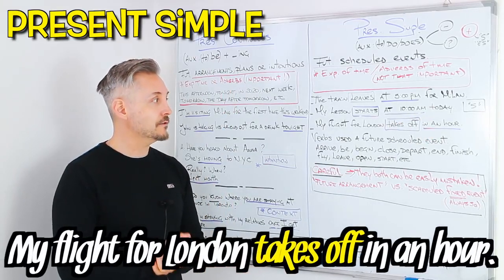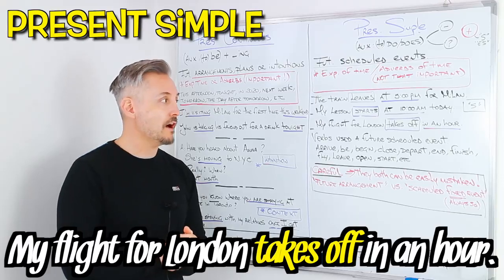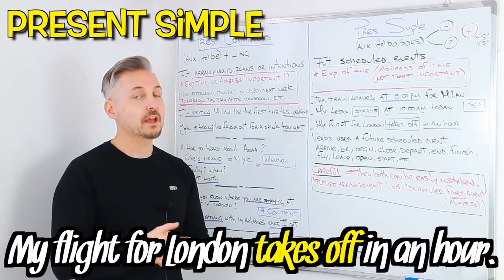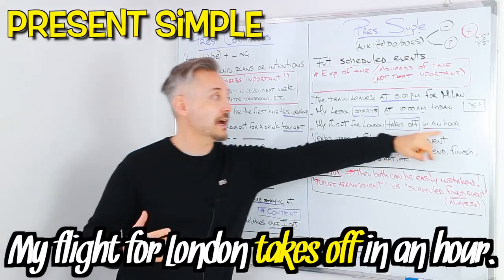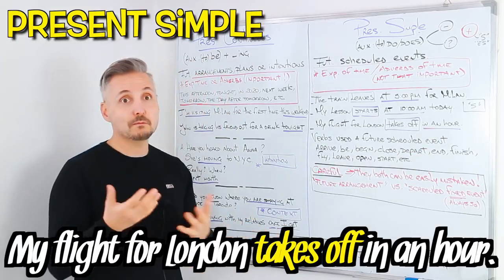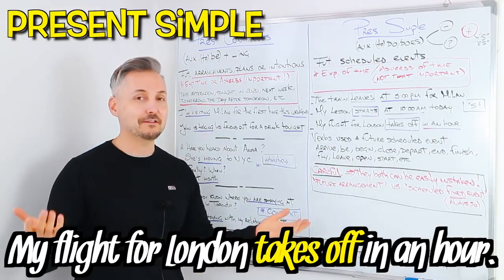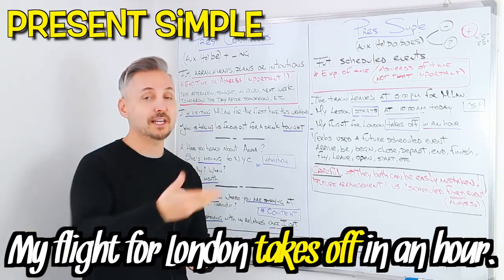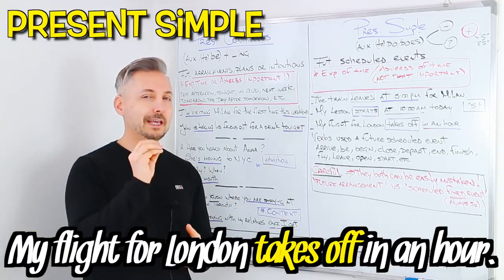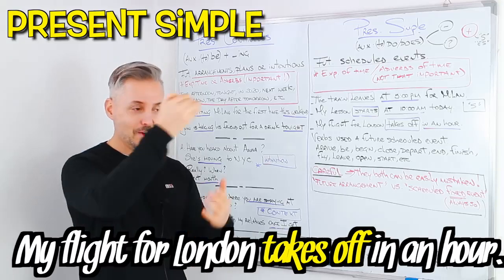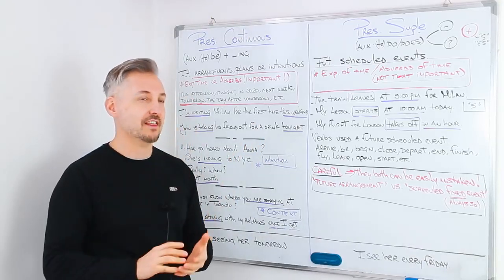Let's look at another example. My flight for London takes off in an hour. Here we have a time expression, in an hour, and also, more or less, it is a scheduled event because I said in an hour, right? An hour is on the calendar. You can look at it and you can fix it right there.